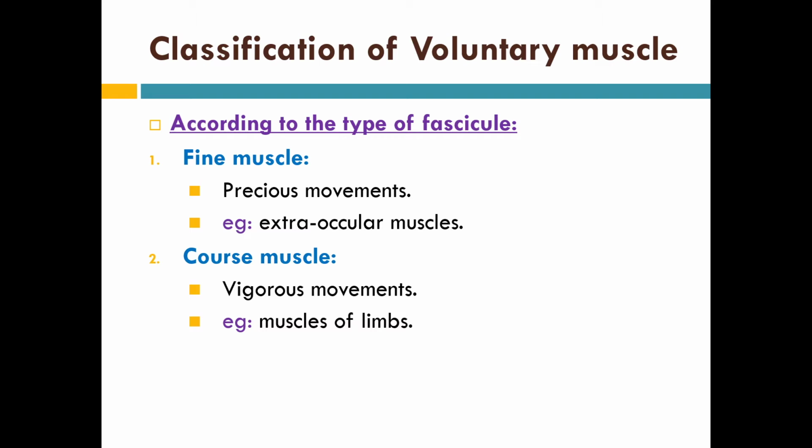In the last class, we finished the classification of the skeletal muscle according to the type of fasciculi. Under this classification, there were two types of muscle, fine muscle and coarse muscle. Fine muscles are those doing delicate or precise movements, like the extraocular muscles. Coarse muscles do very strong, vigorous movements, like the muscles of the limbs.